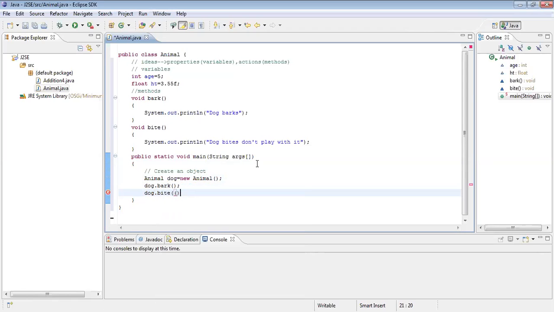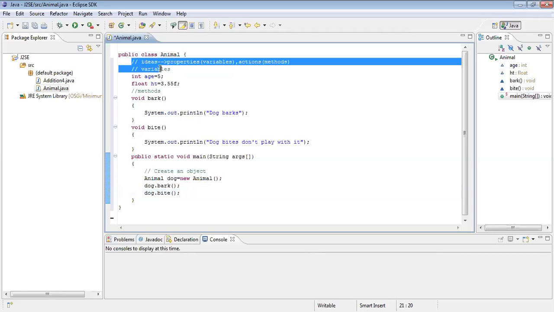Dog bite. Yes, the application is done. This is the total program. You are having, just read the comments. You are having some ideas.